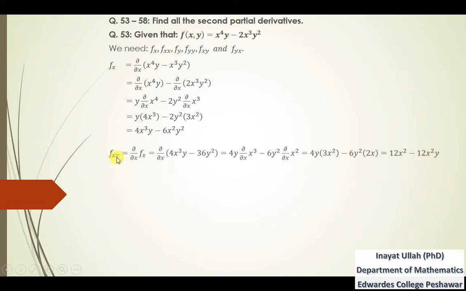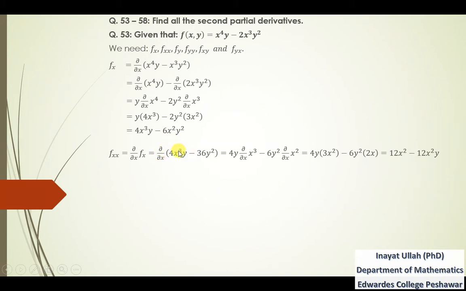Now for the second derivative with respect to x, we need to partially differentiate this first derivative with respect to x. So the partial derivative with respect to x of fx, replacing fx by its own value, and then that is the difference rule.